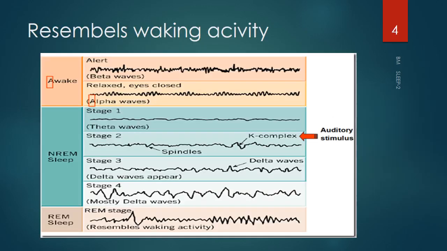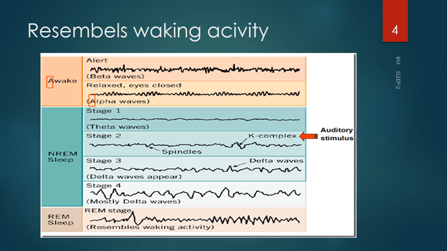When you look into this EEG pattern, come to the last column, REM sleep. You can see it is resembling a waking activity. It is like a beta activity, fast rhythm. So that is why, though it is a deeper sleep, you have a pattern like an alert state. That is why it is called paradoxical sleep.